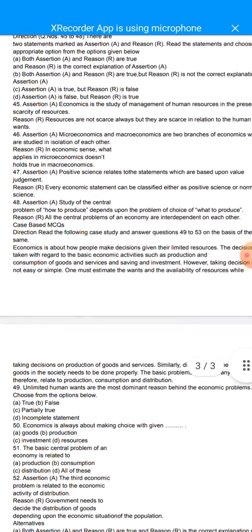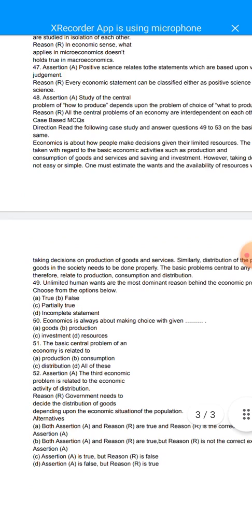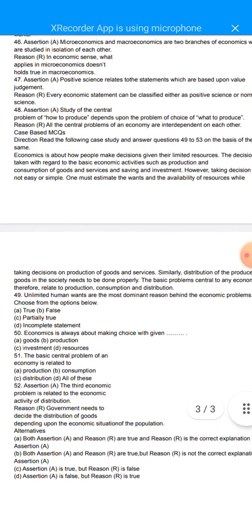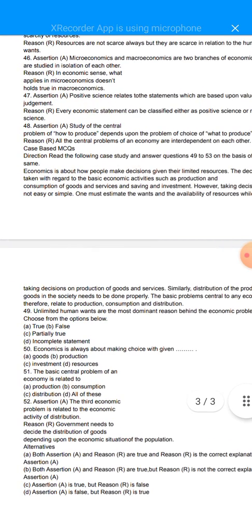Now come to question number 49. So as you can see, unlimited human wants are the most dominant reason behind the economic problems. Choose from the options below. So option C will be correct here, partially true. Why?